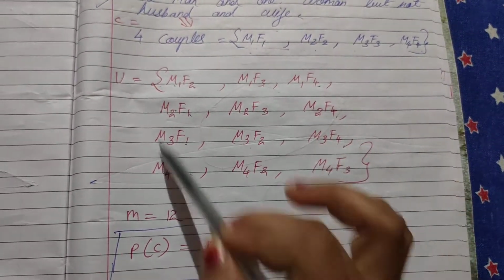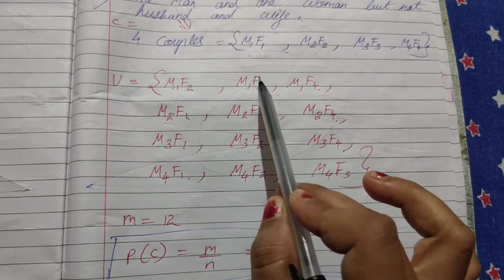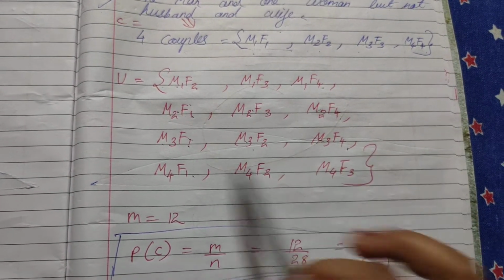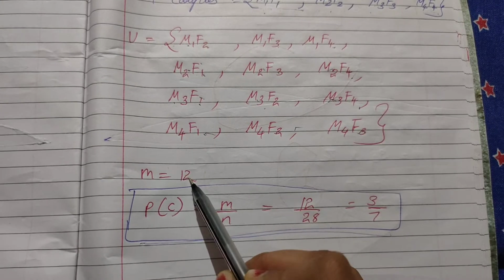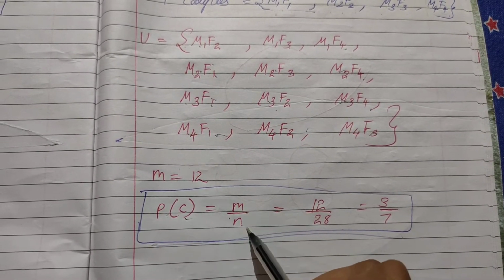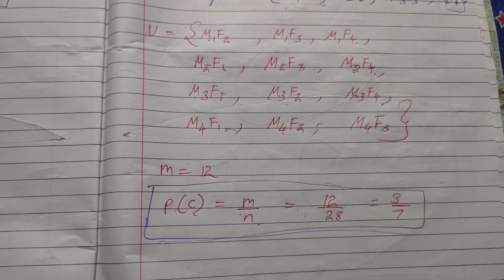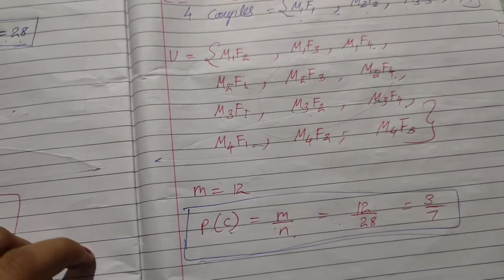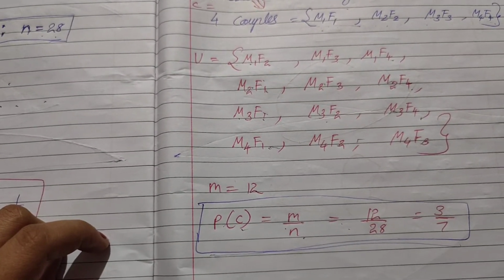That means how many sample space we got? 1, 2, 3, 4, 5, 6, 7, 8, 9, 10, 11, 12. So m equals 12. So probability C equals m upon n, that is 12 upon 28. Just have the cancellation, we will be getting the answer 3 upon 7.